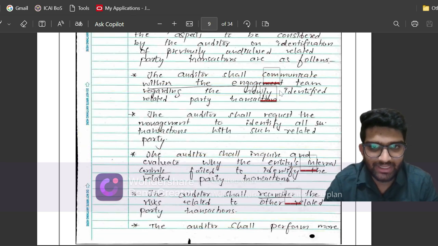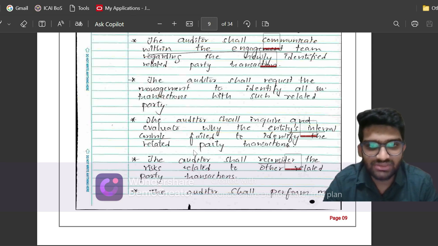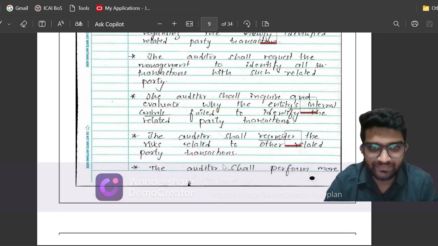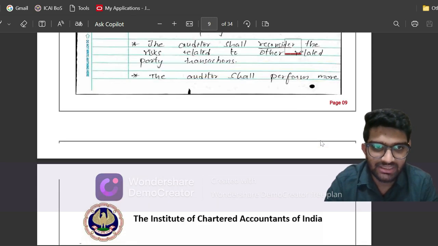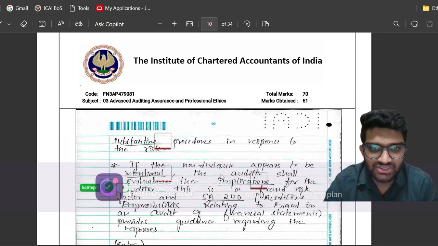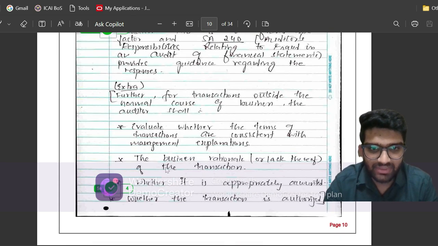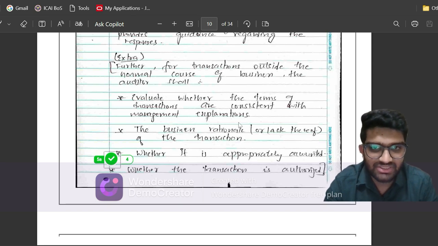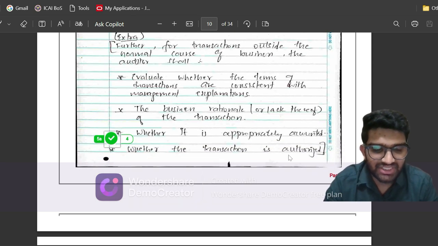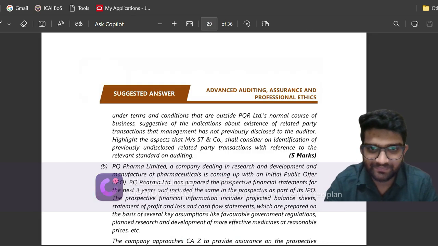The auditor has to communicate within the engagement team. He has to inquire why the entity's internal controls failed to identify the RPTs. Then you have to reconsider the risks. You have to perform more substantive procedures, and if it appears to be intentional, you will evaluate the implications of fraud, which is as per SA 240. And I also wrote a few extra points: whether it is appropriately accounted, what is the business rationale, whether the transaction is appropriately authorized or not. Let us see what ICAI's answers are.